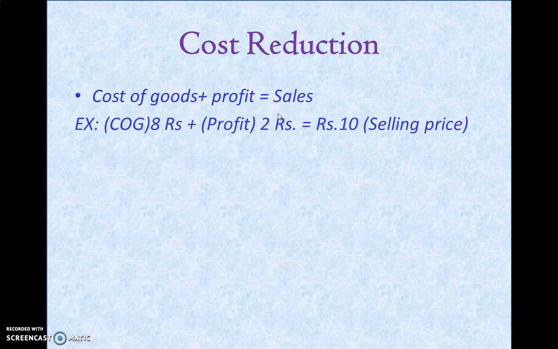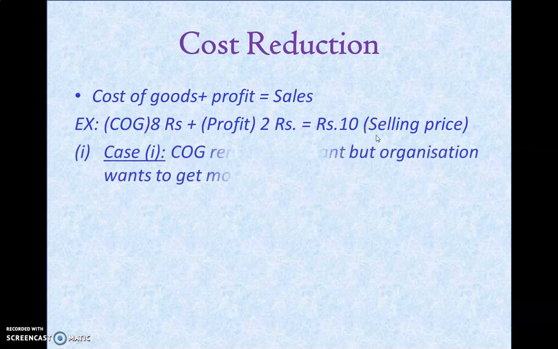For example, you are fixing the selling price at 10 rupees. You are taking 8 rupees to produce the goods. So the remaining 2 rupees is your profit. If you want to earn more profit, there must be a bigger difference between your cost of goods and sales.